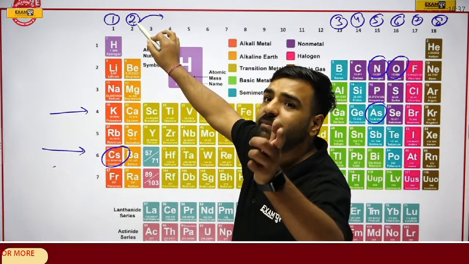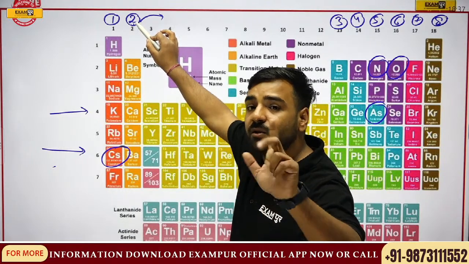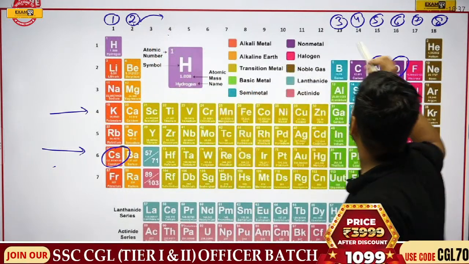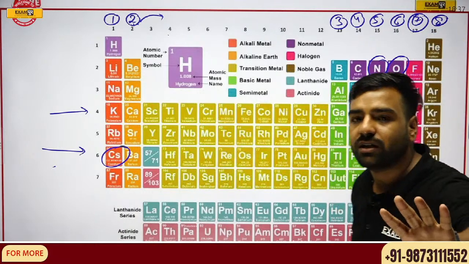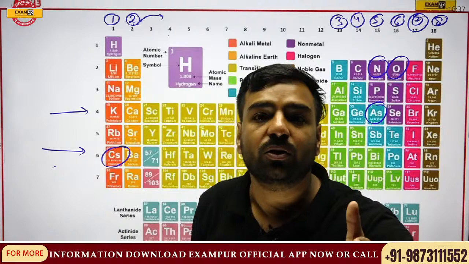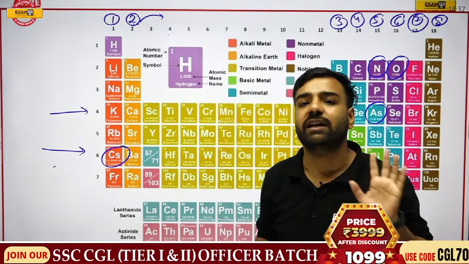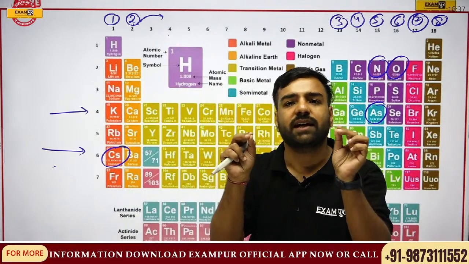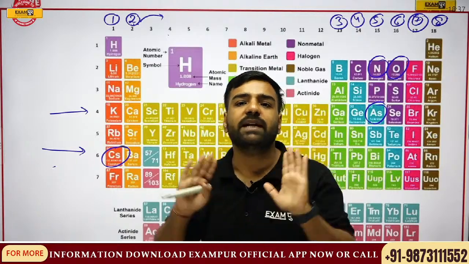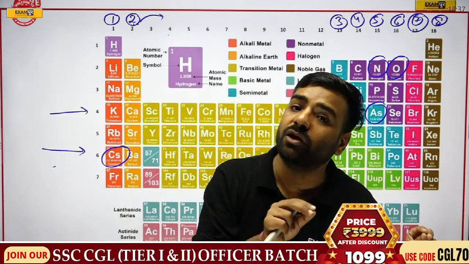But if I go with this part, for example, the second group, how many electrons can be donated? 2. So it will have 2 electrons in the outermost shell. Valence electrons also 2. Valency is also 2. But if I go with group 17, this is the best example. 7 electrons are there in the outermost shell. But how many electrons are required for bonding? That actually gives you the valency. Remember my words: the number of electrons actually required to complete its outermost shell, that is exactly what valency is.